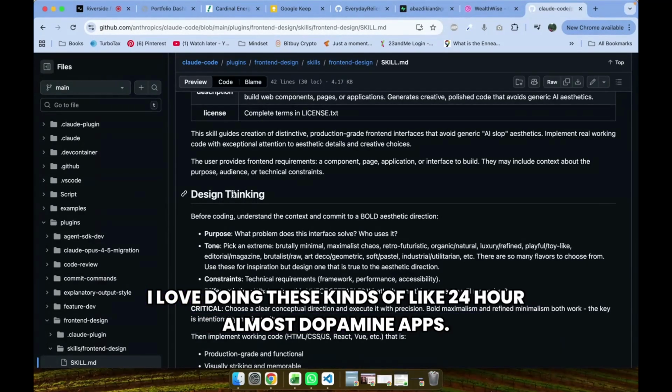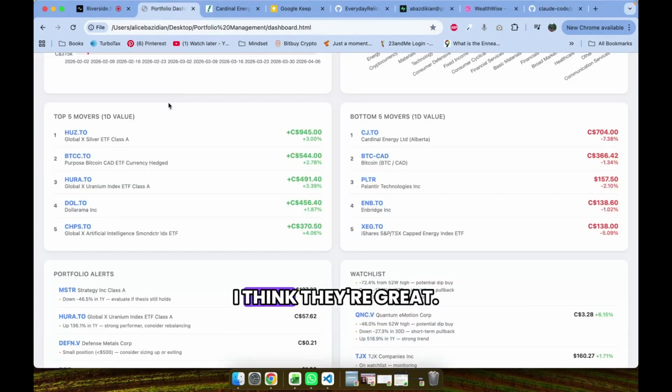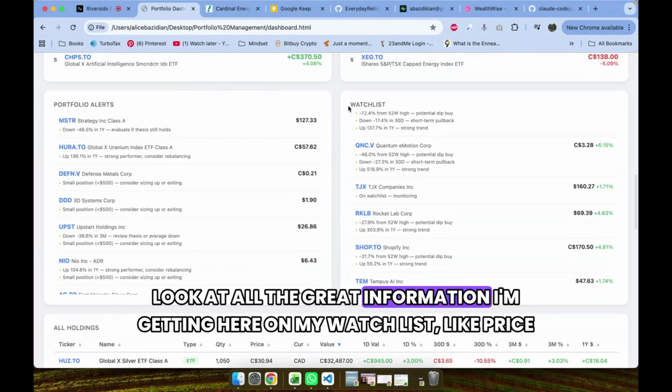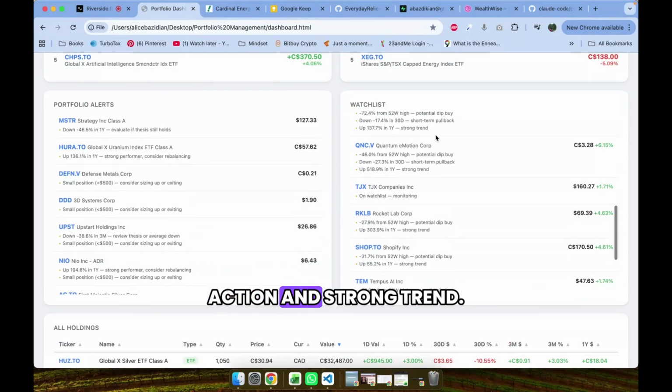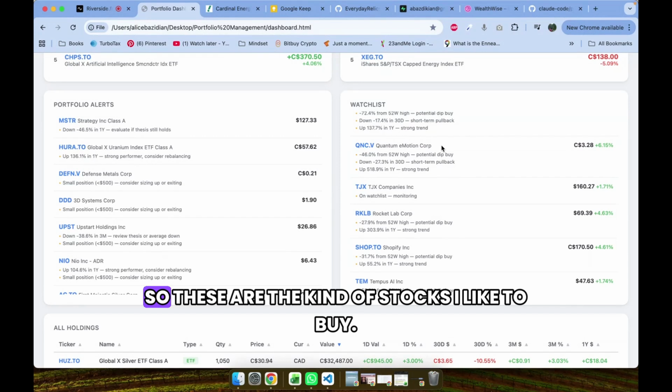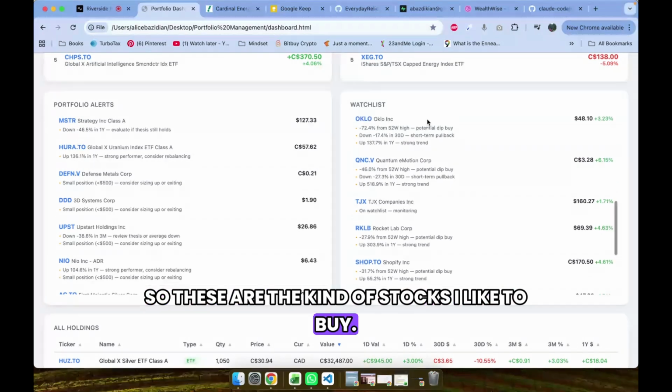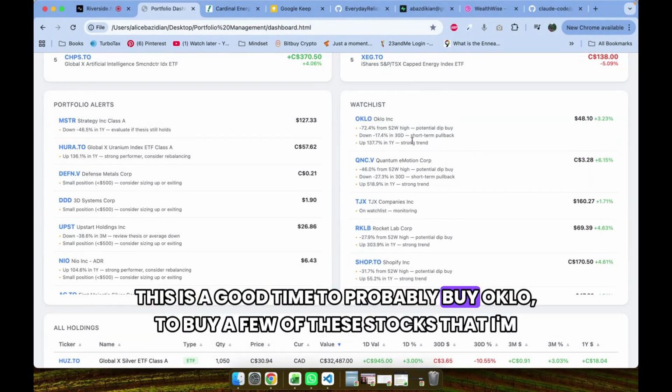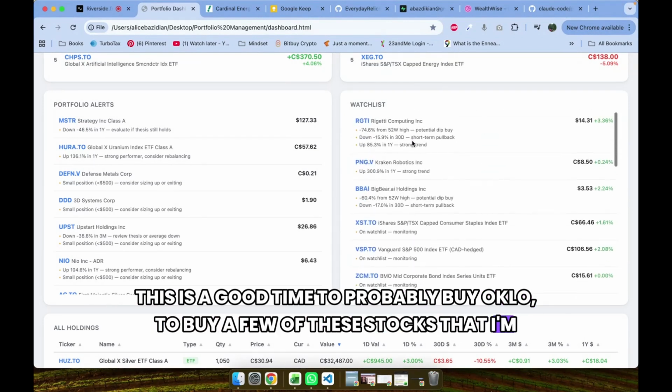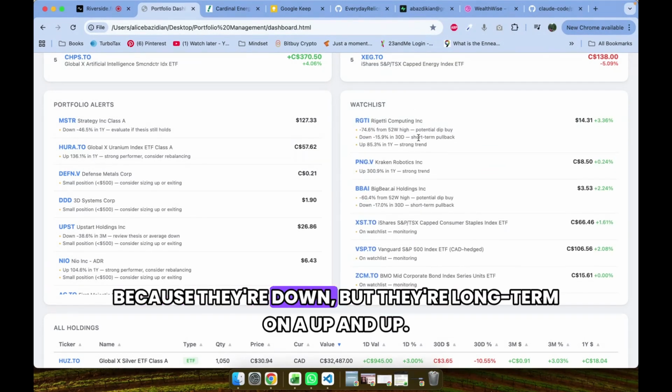I love doing these kinds of 24-hour almost dopamine apps. I think they're great. Look at all the great information I'm getting here on my watch list, like price action and strong trend. So these are the kind of stocks I like to buy. This is a good time to probably buy a few of these stocks that I'm watching, Rigetti, because they're down, but they're long term on an up and up.